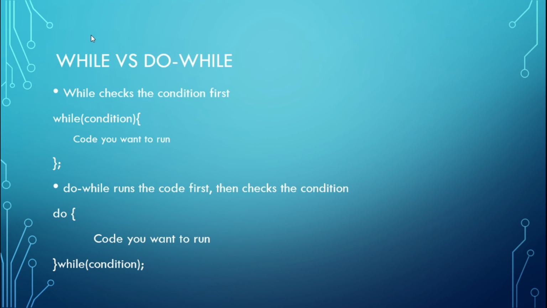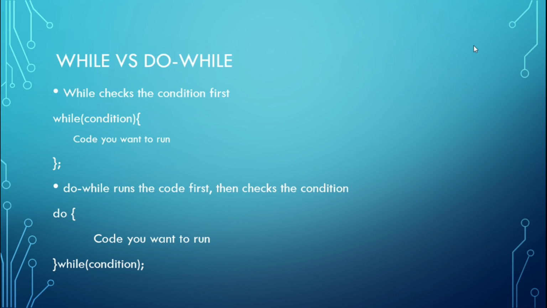C++ has two loops that look identical. One of them trusts you, and the other one checks first like a paranoid security guard. Today we're settling this once and for all. While versus do while. Same logic, different mindset, and one will betray you in the exams.